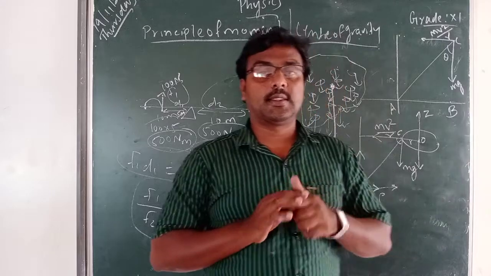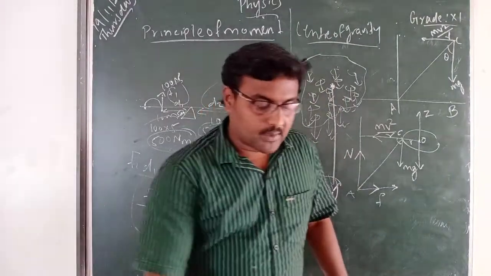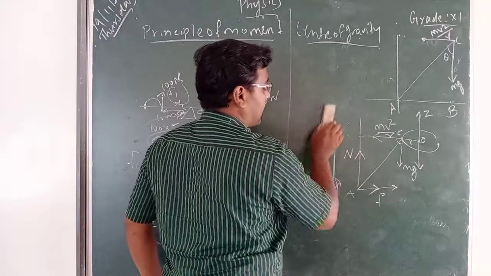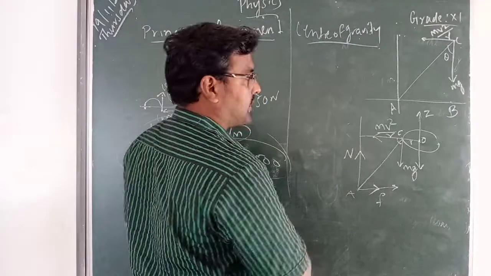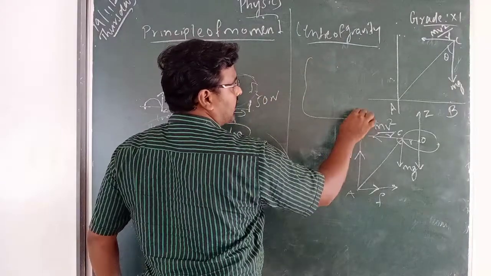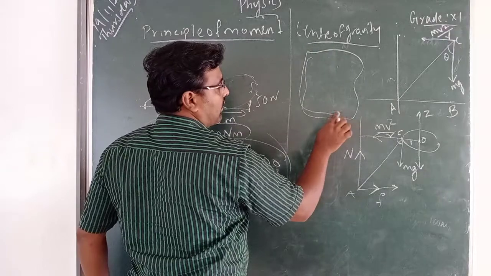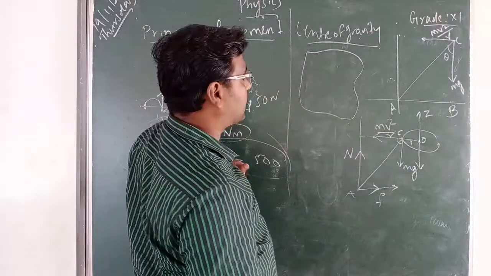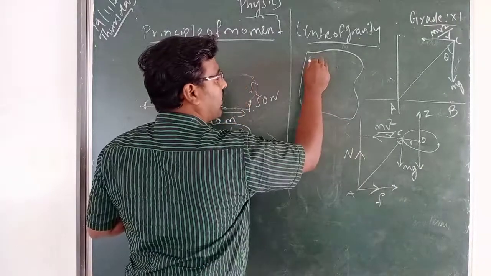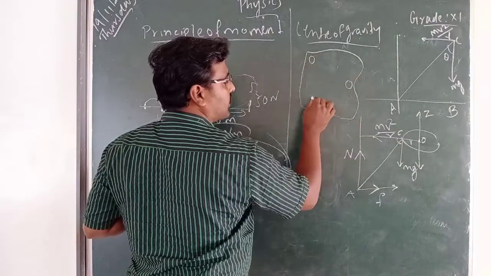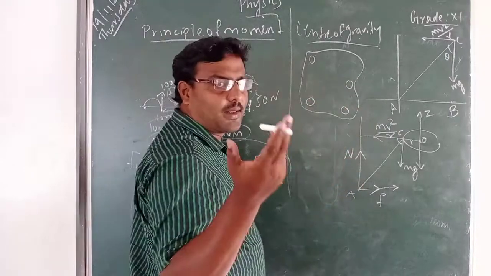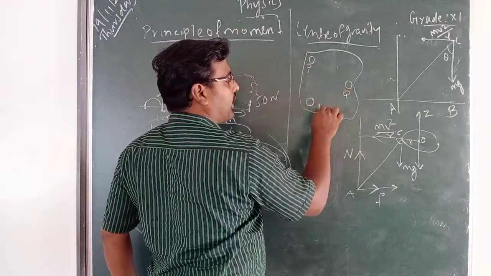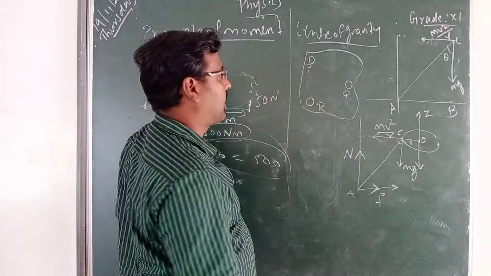And another method is, you can find out the center of gravity of any rigid body in this method. The second method, you see, first assume that this is a rigid body. You want to find out the center of gravity of this rigid body. For that, first make 3 holes at different positions, 3 or 4 holes, it is your wish. So make 3 holes, P, Q, R.